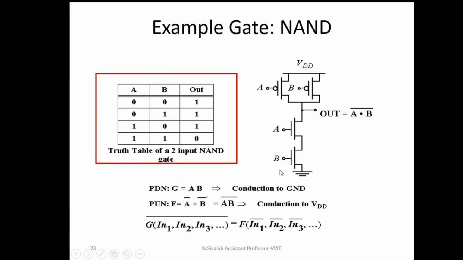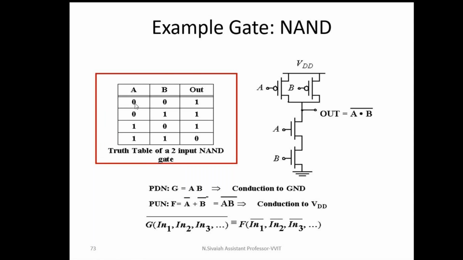To implement a sum term, the NMOS transistors are connected in parallel. Remember, for the pull down network. For the pull up network it is exactly opposite to the pull down network. See, in this case, I'm going to explain the operation of a NAND gate.